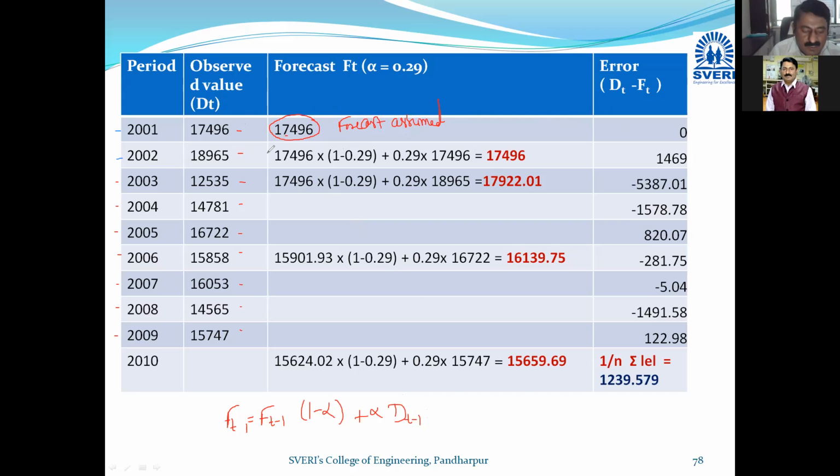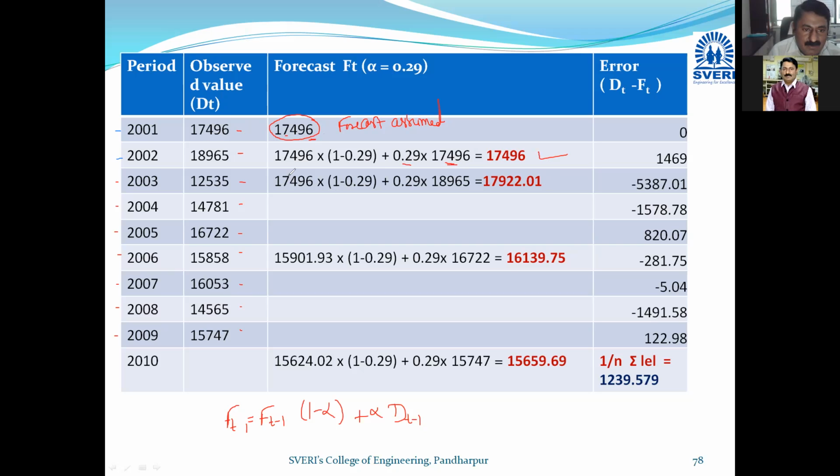So what is the forecasted demand? ft I will calculate. ft is equal to 17,496, so I will say ft minus 1 into bracket 1 minus 0.29. Alpha I will consider for the first case as 0.29, plus alpha 0.29 into demand 17,496. So you will get the same value. Okay, don't calculate. You will get the same value.